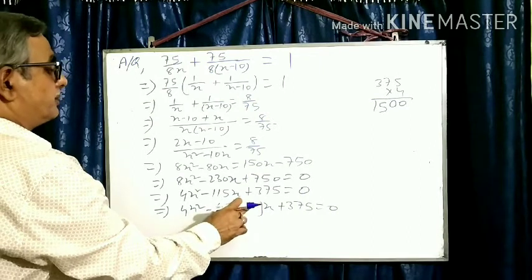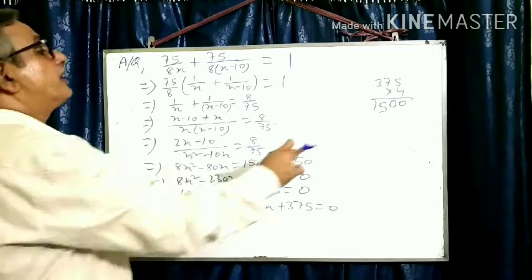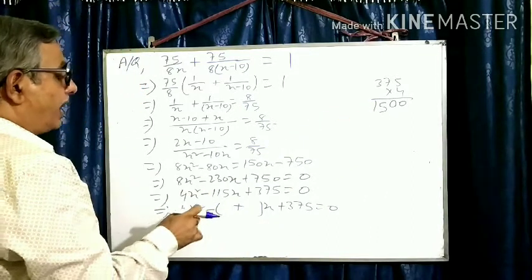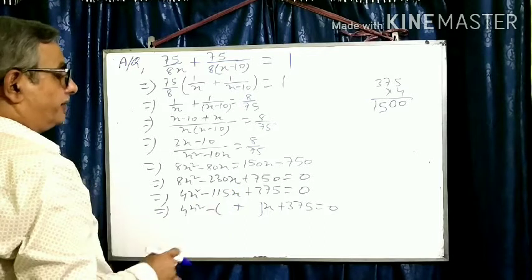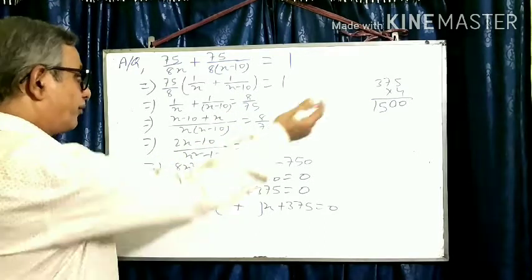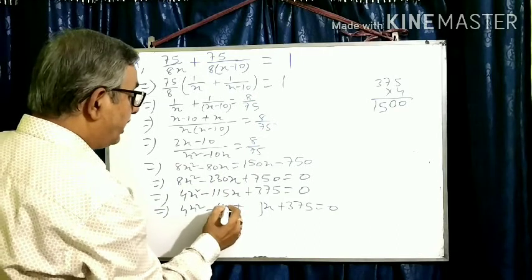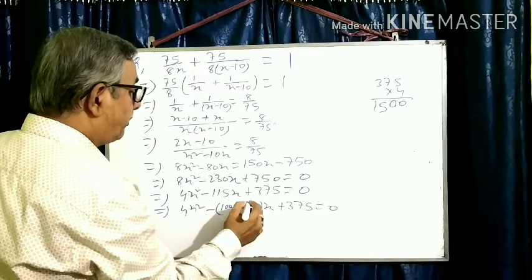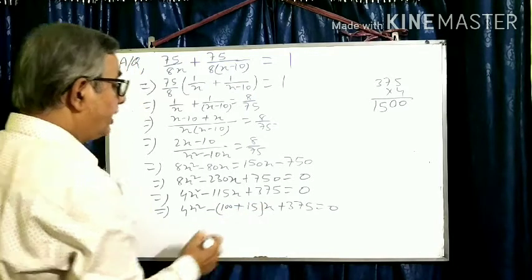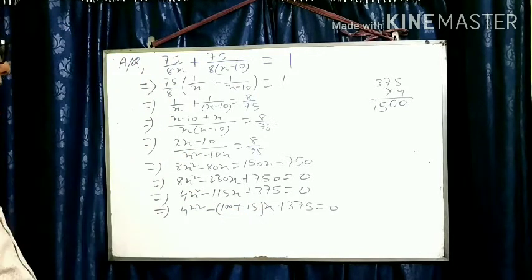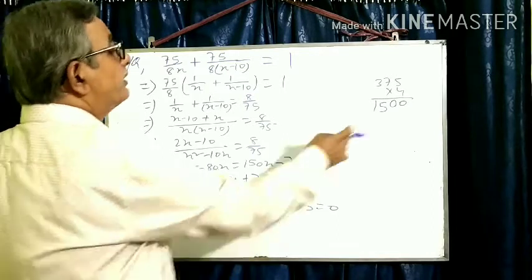Write two terms such that their multiplication is 1500 and their addition is 115. You factorize it and you will get the idea. Here 100 plus 15 gives 115, and 100 into 15 gives 1500.